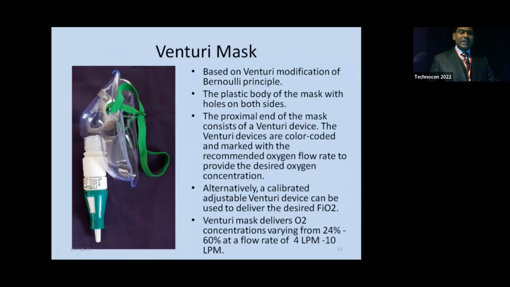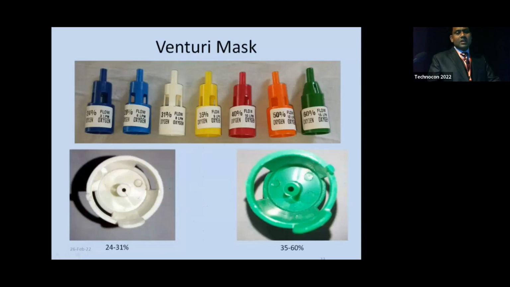Alternatively, a calibrated adjustable Venturi device like this one can be used to deliver the desired FiO2. Venturi mask delivers O2 concentrations varying from 24% to 60% at a flow rate of 4 liters per minute to 10 liters per minute. These are different color-coded Venturi mask connectors. These deliver different FiO2 concentrations to patients, starting from 24% to 60%.